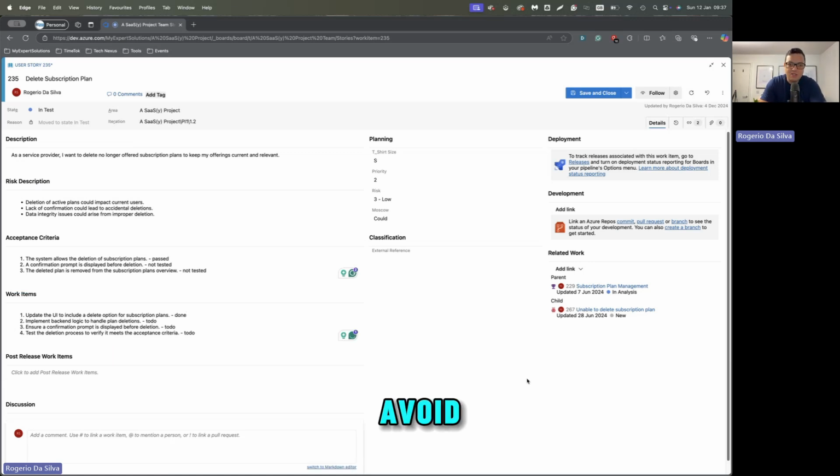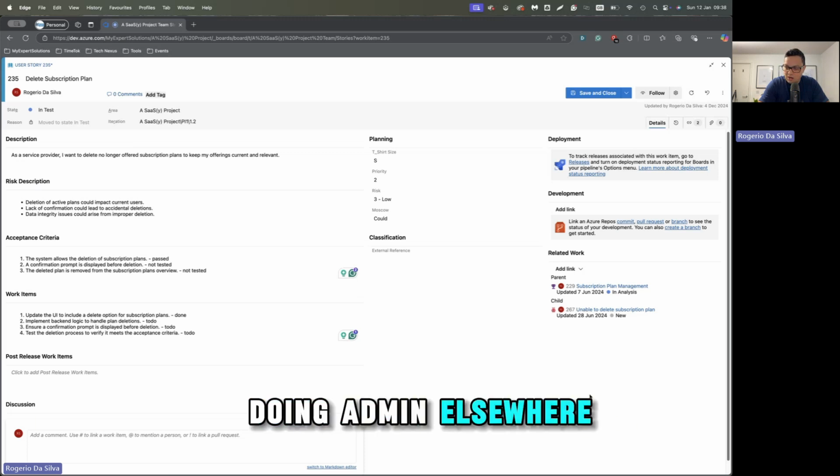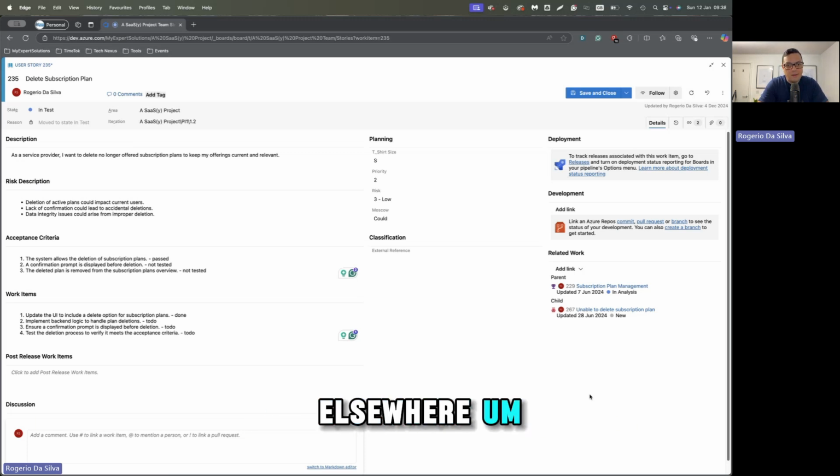I would avoid, and strongly advise and push for not having, tasks. In my opinion, they are more like macro managing, and a lot of people don't like to use them or neglect them. Going back to the main thing for me, it's one source of the truth. If you spread yourself doing admin elsewhere and putting information elsewhere, the one source of truth will be lost. It takes 2-3 minutes in each meeting to go through, like, I have that piece of information on my task elsewhere. So I'd rather have everything in one place.